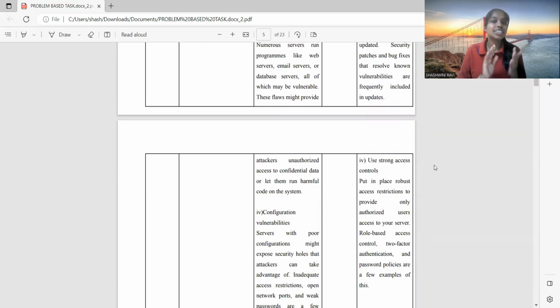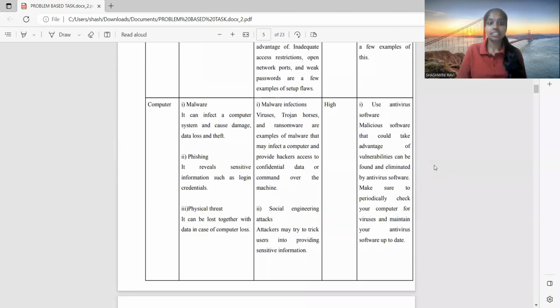Fourthly, use strong access control. Put in place robust access restrictions to provide only authorized users access to your server. Role-based access control, two-factor authentication, and password policies are a few examples of this. The next asset is computer. The threats are, first, malware. It can infect a computer system and cause damage, data loss, and theft.